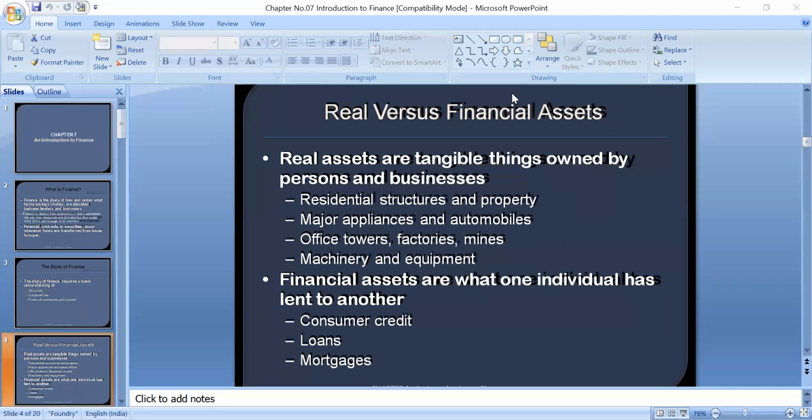Every country has a central bank. Like in Pakistan, there is the State Bank of Pakistan, and in other countries, like Afghanistan, there is the Afghanistan Bank. These central banks manage and control all financial institutions, like leasing companies or banks.